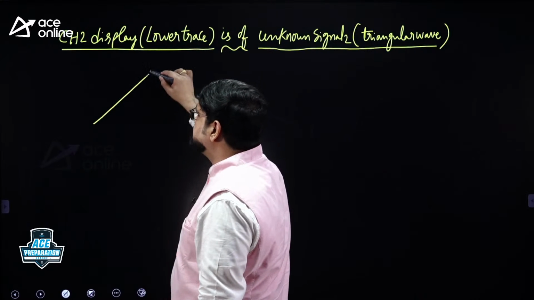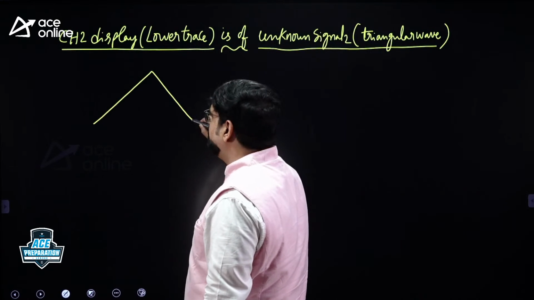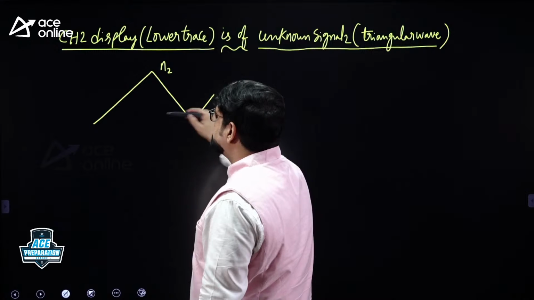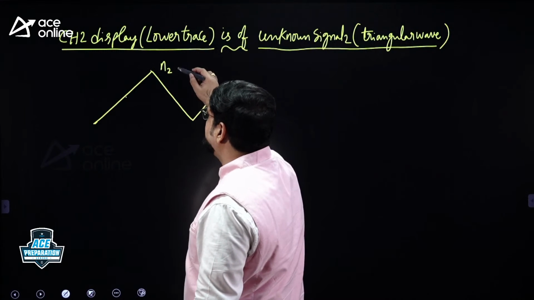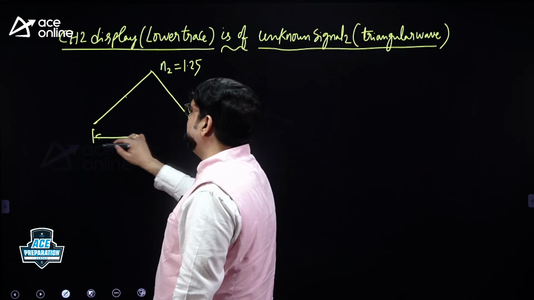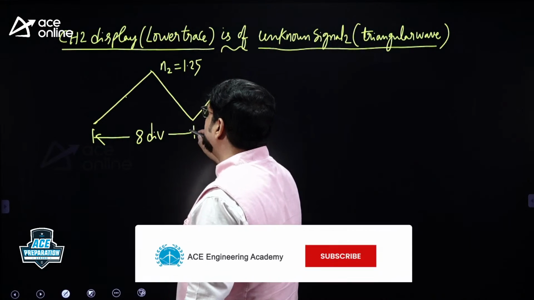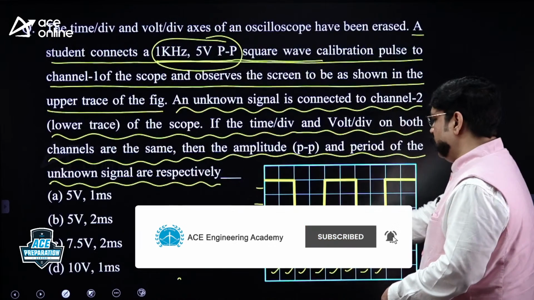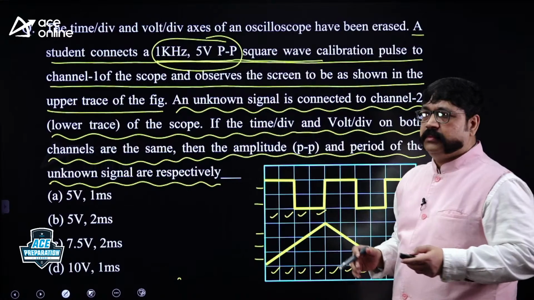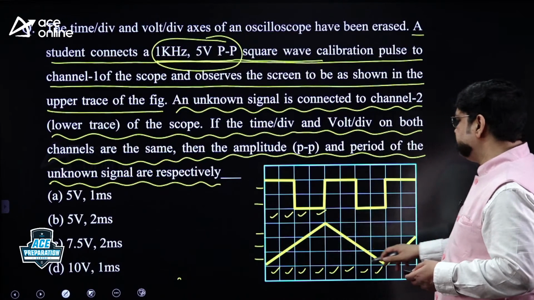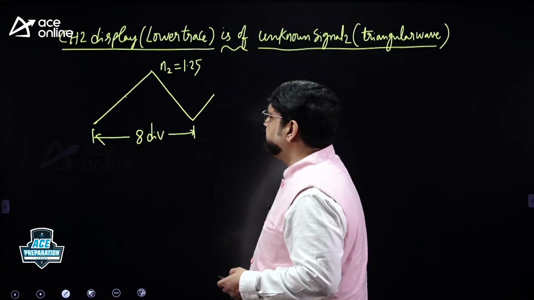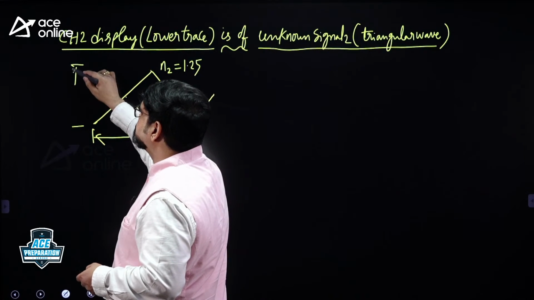So let's see here. This is one cycle of a square wave, sorry, triangular wave, and I think 1.25 cycles. So here to here is one cycle, this is half cycle, so up to here is 1.25 cycles. How many horizontal divisions are occupied? Already I counted, right? 8 divisions are occupied by one cycle. Don't count total divisions. Don't count all. The total is always going to be the same, 10 divisions. Why would that change? It is a fixed screen. One cycle of the triangular wave is 8 divisions, and it is 3 divisions peak to peak. So here to here is 3 divisions.